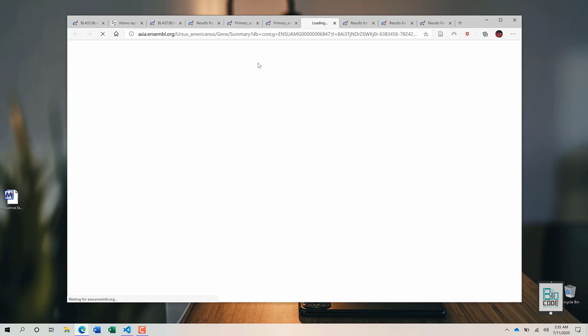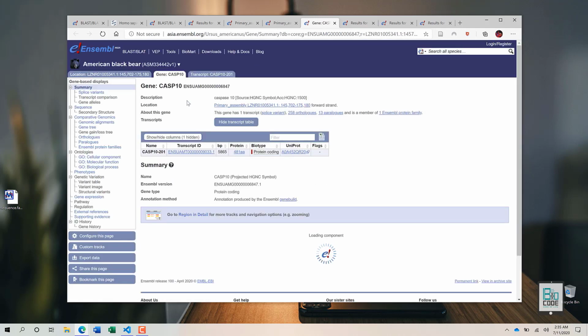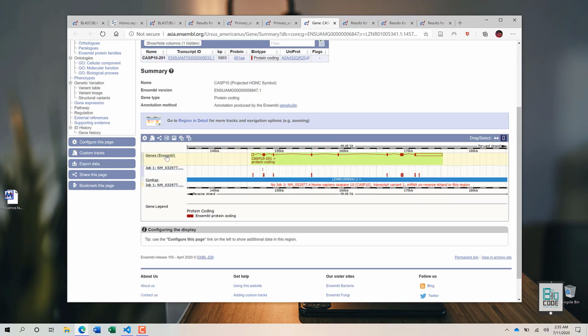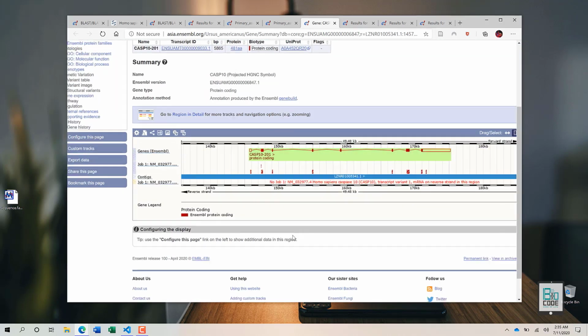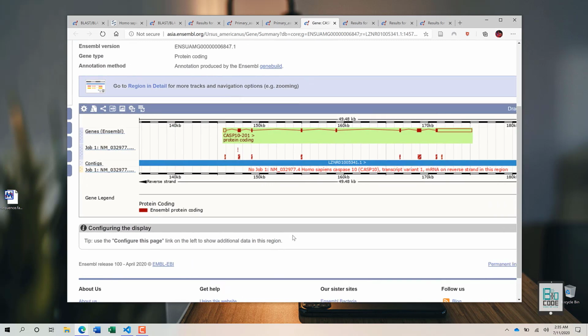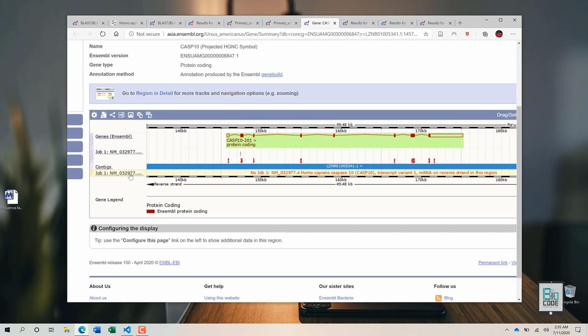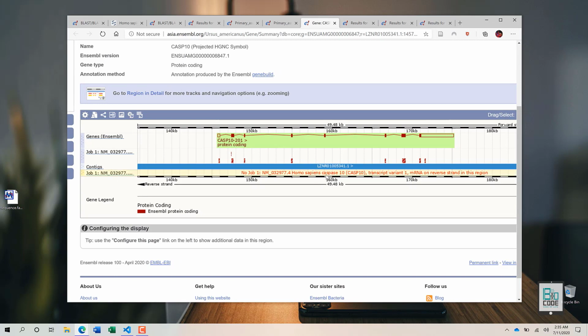Since it is a hyperlink, we can click on it and we will be taken to the page of this particular gene of American bear, and then we can analyze it more. It is quite fairly the same. Now you can also see that our job is mentioned over here as well. You can see no job, Homo sapiens.